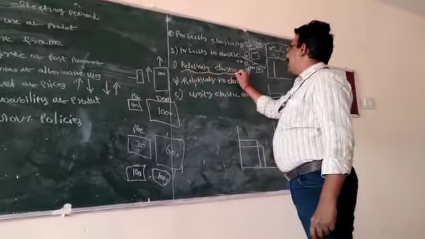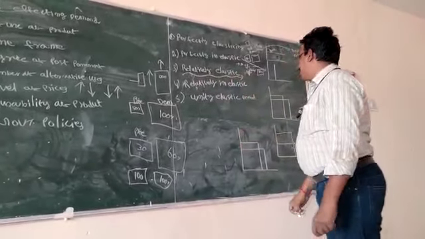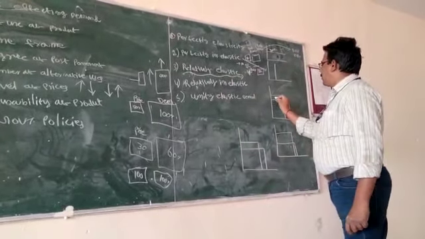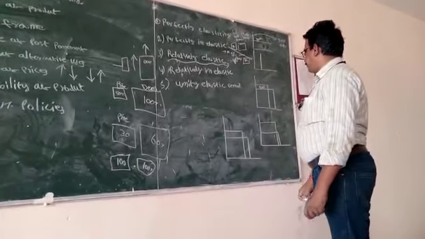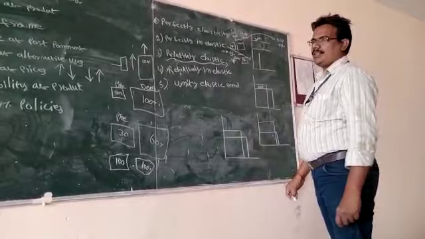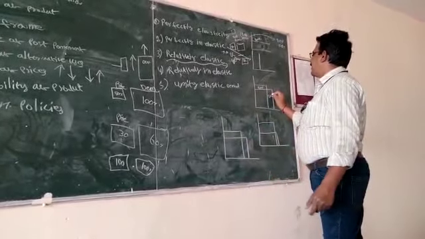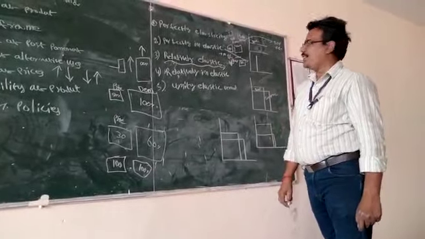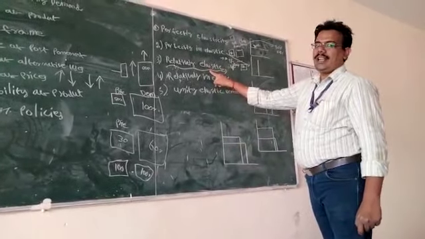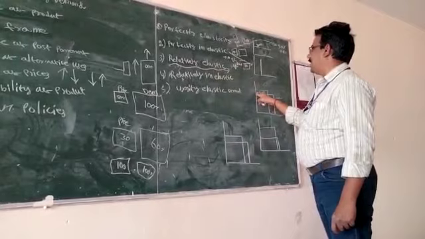Next one, relatively elastic demand. Relatively elastic demand means, for example, a 20% change in the price of the product, and more than a 20 percentage change in the demand. That is called relatively elastic demand.